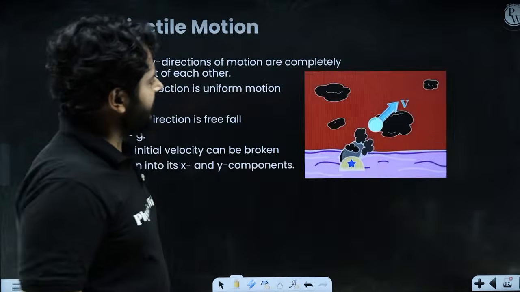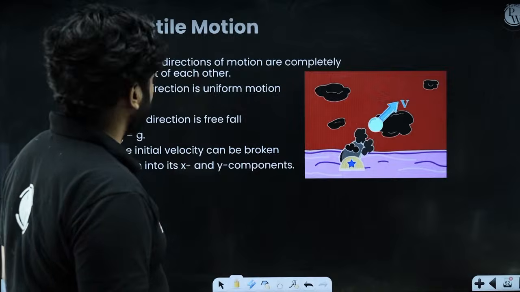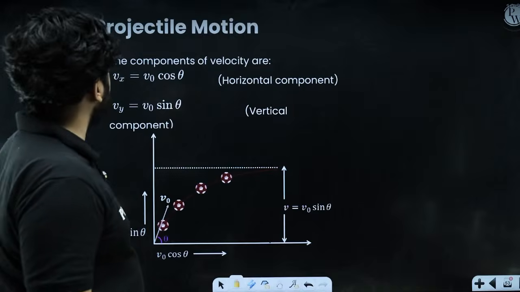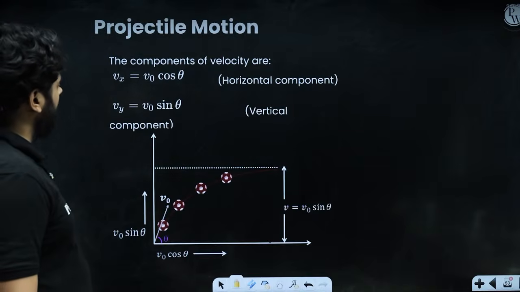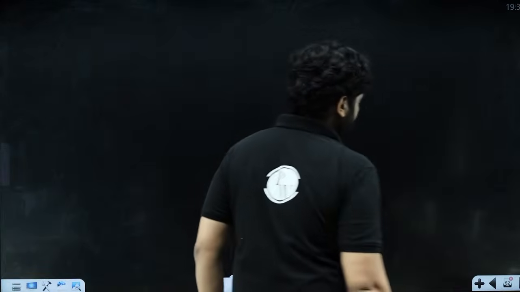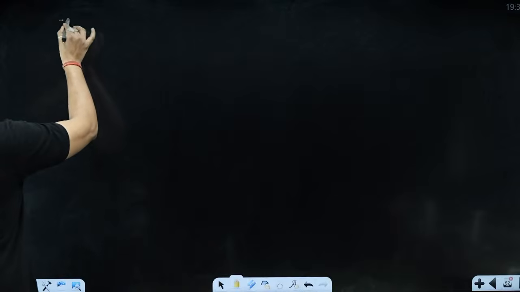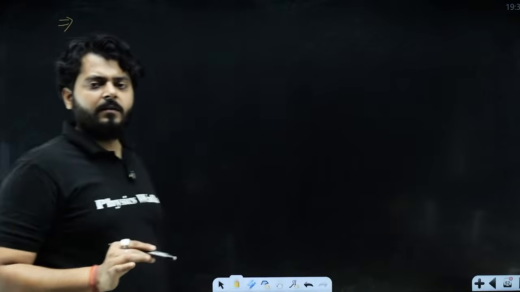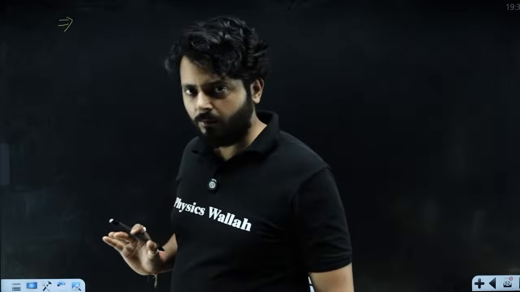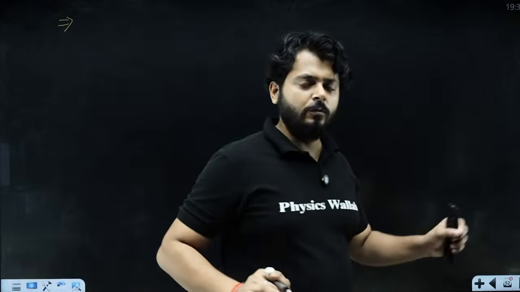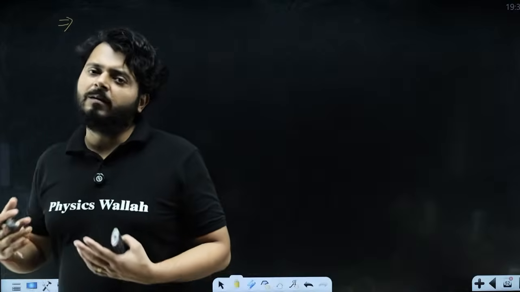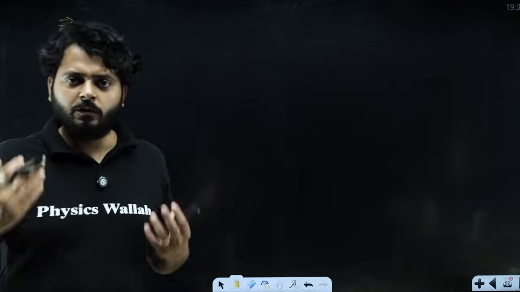Now we are starting the journey of projectile motion, right? So start from here. So far what we have discussed, my dear kids, are the terms of two-dimensional motion without a problem. Now we are entering into the second part, which is projectile motion, right? So what are the terms that we are going to talk about in projectile motion?